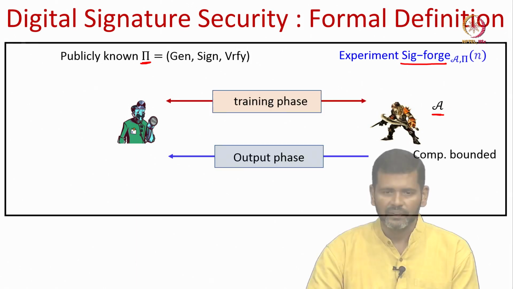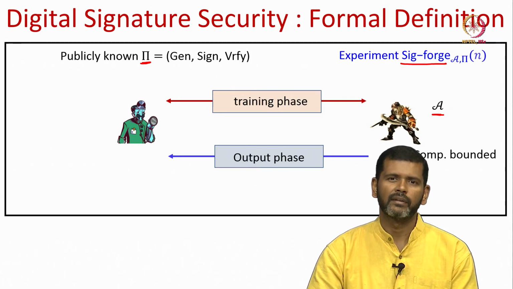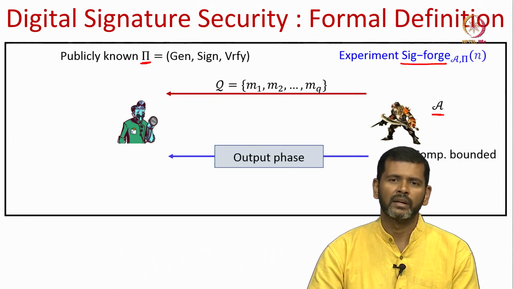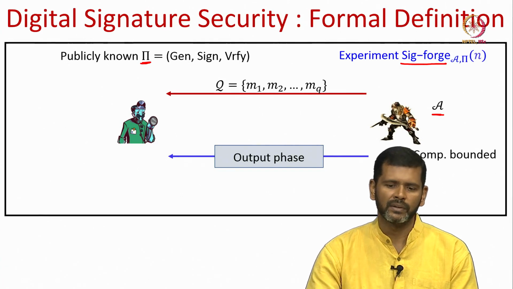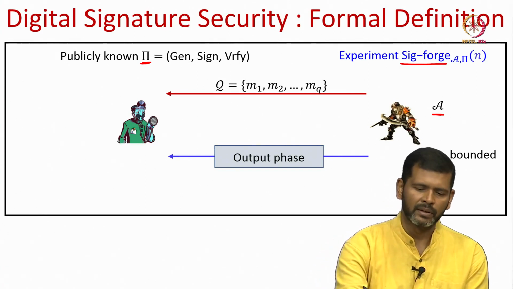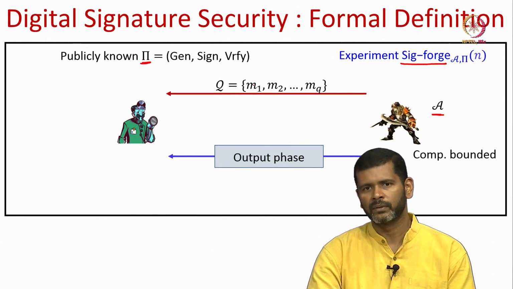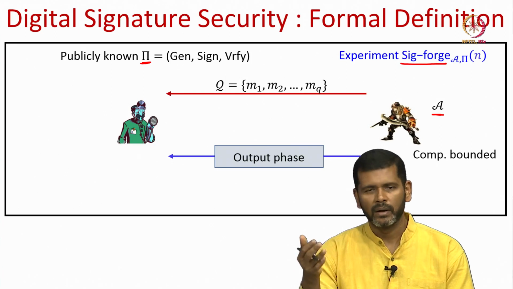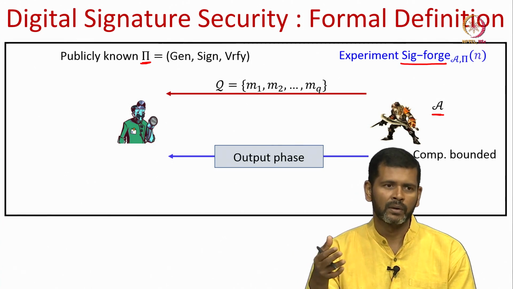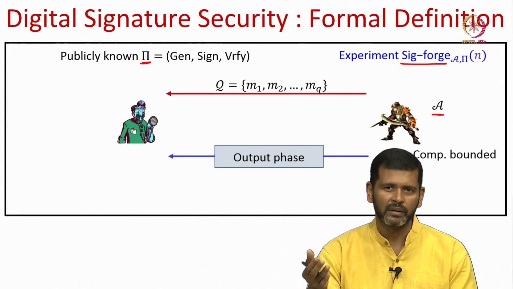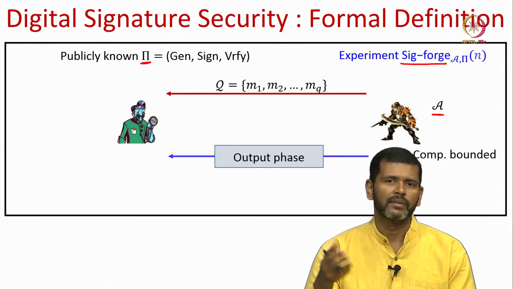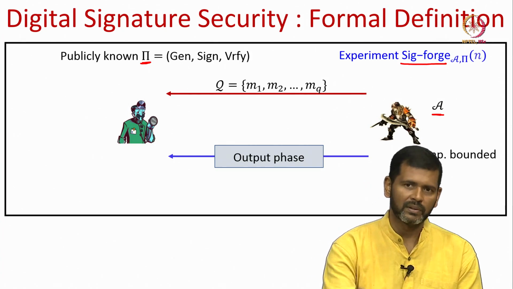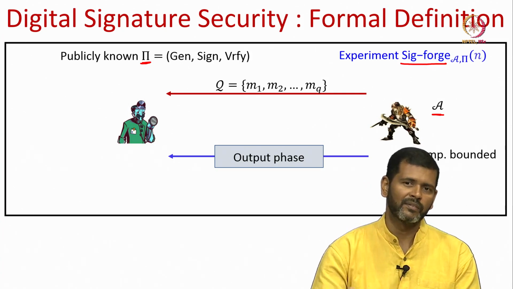Now, there are two phases in this experiment, a training phase and an output phase. In the training phase, the adversary demands signatures of several messages of its choice. So, let Q denote the set of messages on which the adversary wants to see the signature. This basically models the fact that an adversary who wants to forge a signature of the sender might have seen signatures of the same sender on some earlier messages.